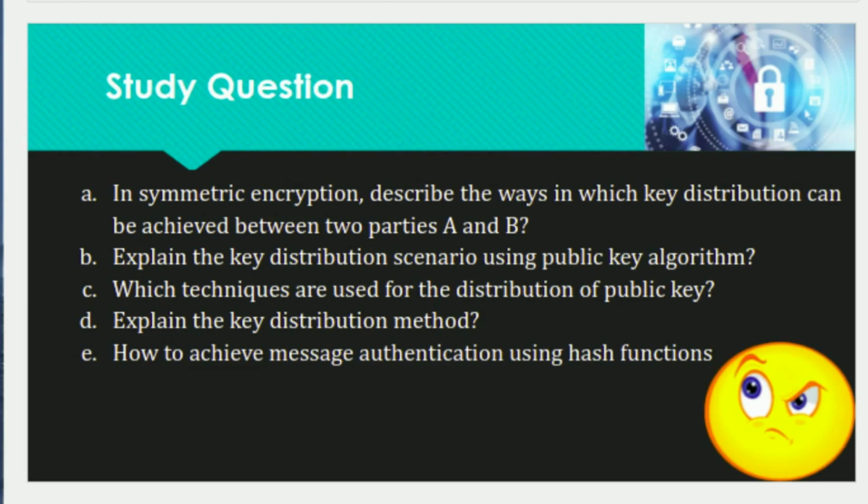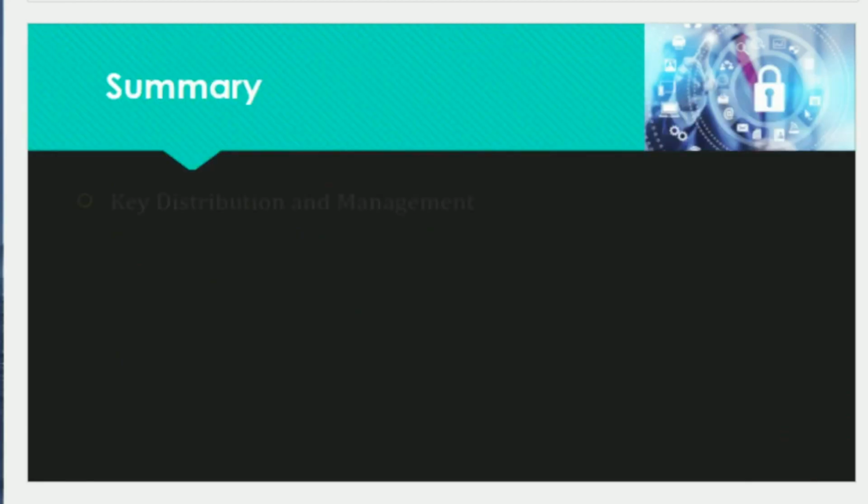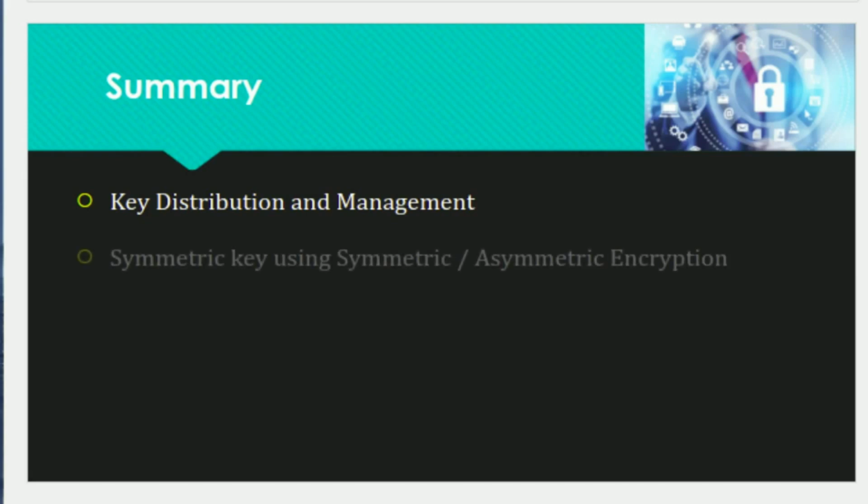Now it is time to summarize our session. So here we are summarizing today's lecture. We have taken key distribution and management, in which we discussed that keys can be generated by using the well-known symmetric as well as asymmetric cryptographic algorithms like RSA and Diffie-Hellman. We reviewed the symmetric key using symmetric and asymmetric encryption, in which you learned about the key distribution hierarchy, key control, session lifetime, key transfer, key control, and then decentralized key control.